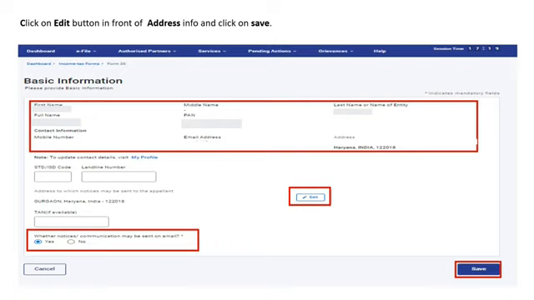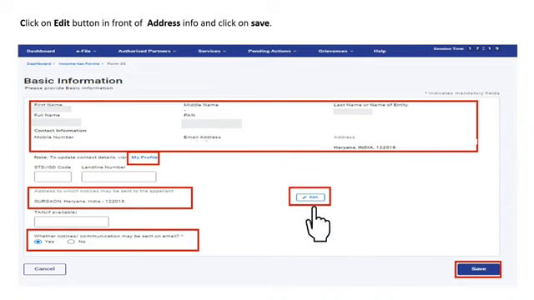In case you wish to update the contact details, you can visit the My Profile section. You are required to enter the address to which notices may be sent. You can edit the address. You are also required to select whether notices or communication may be sent on email. You can choose the Yes or No button and then click on Save.